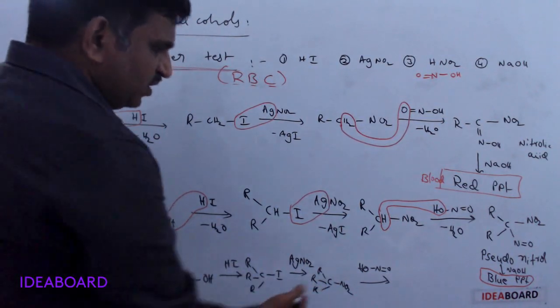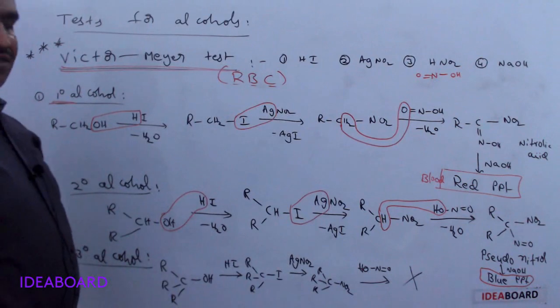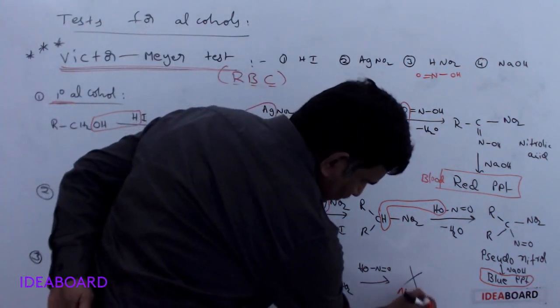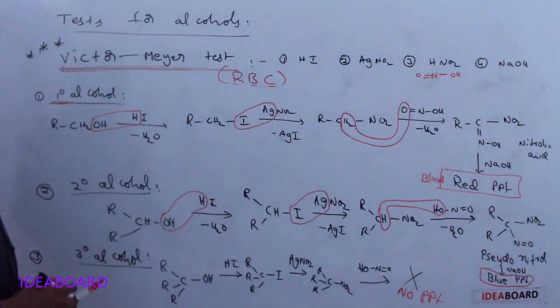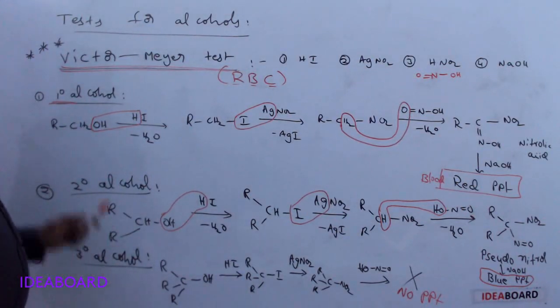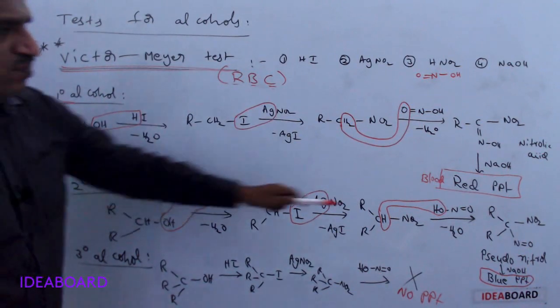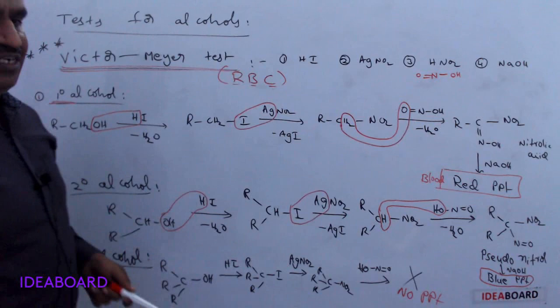No. When there are no hydrogen atoms, there is no reaction, meaning no precipitate is formed, or we can say simply colorless. Primary alcohol gives a red precipitate, secondary alcohol gives a blue precipitate, tertiary alcohol gives no precipitate.